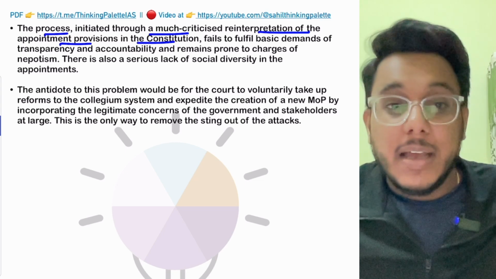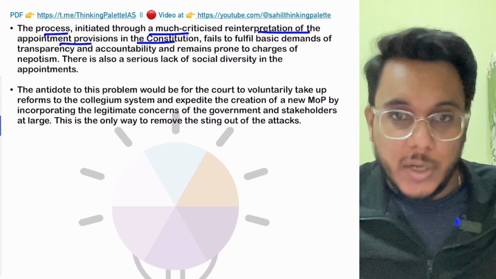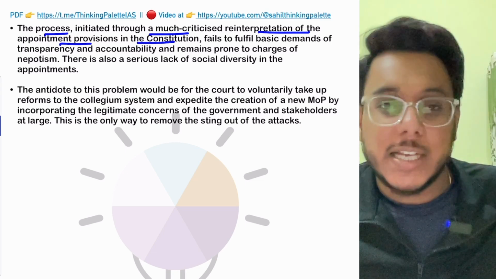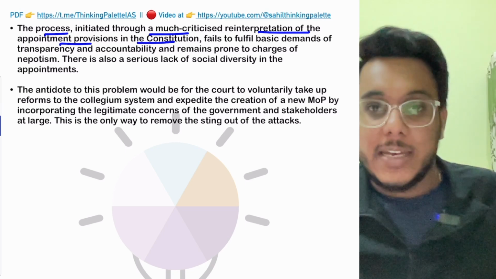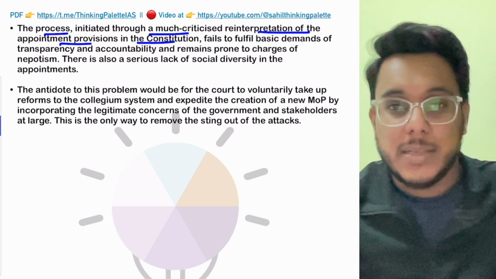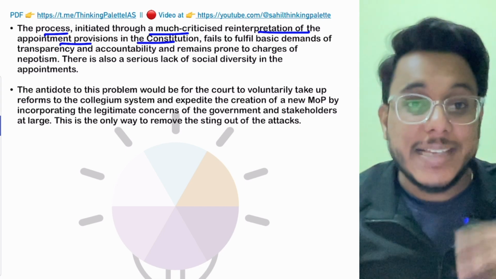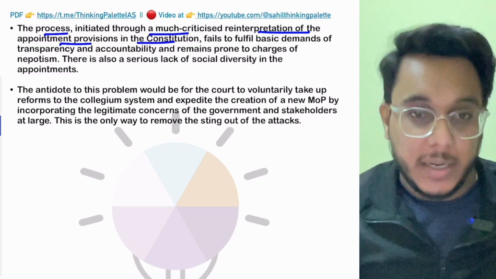Now, when we talk about the appointment provisions in the constitution, the power of appointing the judge has been given to the president, but the president has to consult the CJI. Whether this particular consultation is compulsory or not is to be reinterpreted again.